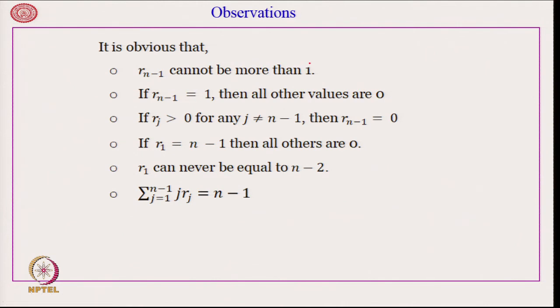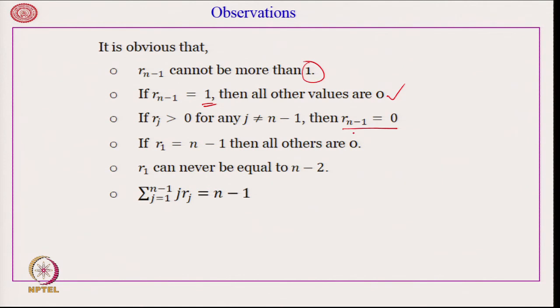Therefore, there can be only one run of length n minus 1. If R n minus 1 is equal to 1, then all other values are 0. However, if R j is greater than 0 for any j not equal to n minus 1, then R n minus 1 is equal to 0, because then we can never have a run of length n minus 1.